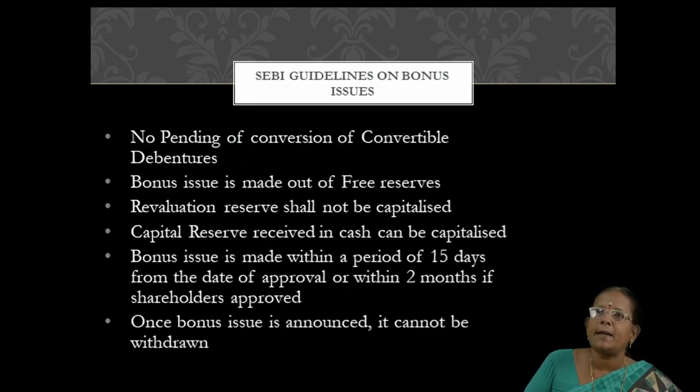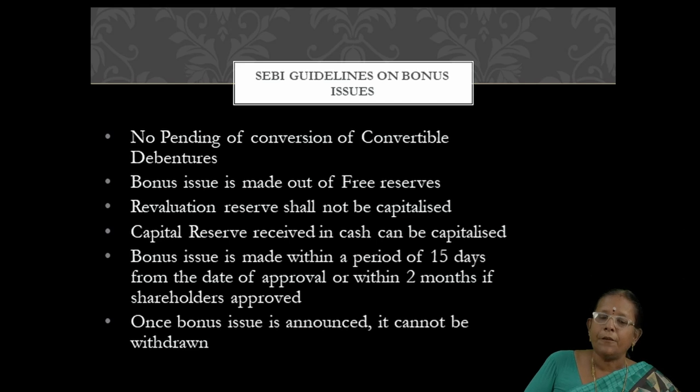Actually, shares and debentures come under securities, so we have to follow SEBI guidelines also. SEBI guidelines on issue of bonus shares: there should be no pending conversion of convertible debentures. First of all, convertible debentures should be converted into equity share capital, and only then can bonus shares be issued. And the bonus issue should be made only out of free reserves. So no revaluation reserves are allowed to be used for issuing bonus shares.